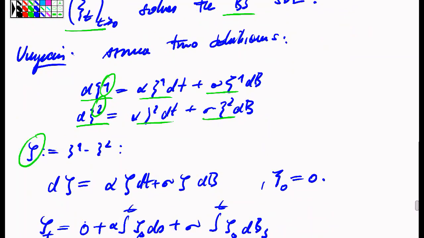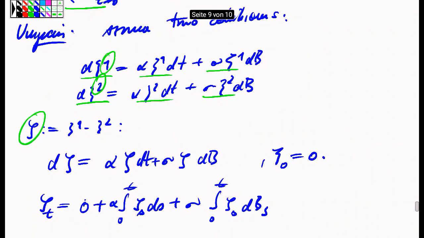Then I can consider the difference of the two, call it zeta. So it's just a difference, and this is a linear equation. So I've taken the subtraction of the two, so then I easily find that the zeta process, just by taking the difference of the 2 equations and rearranging terms, solves the same equation.